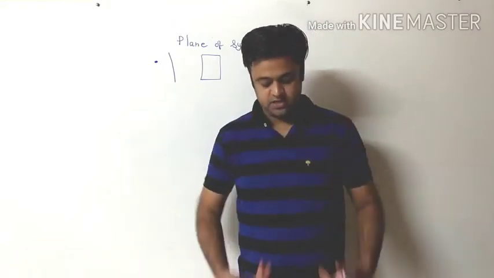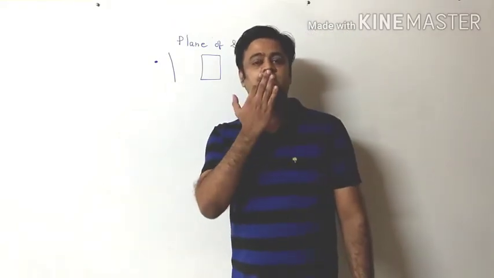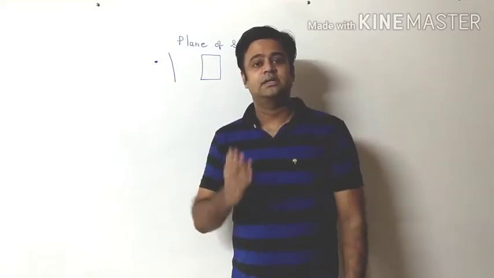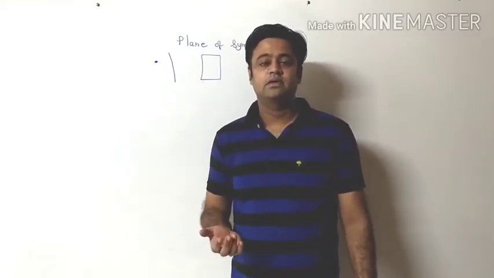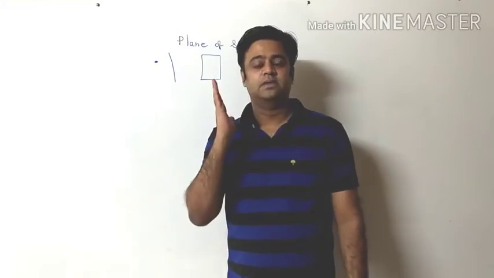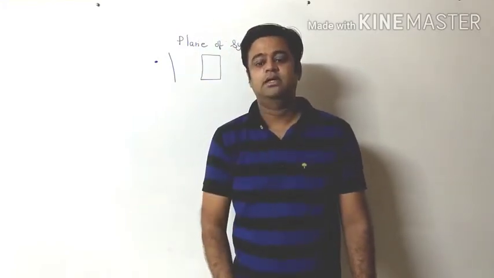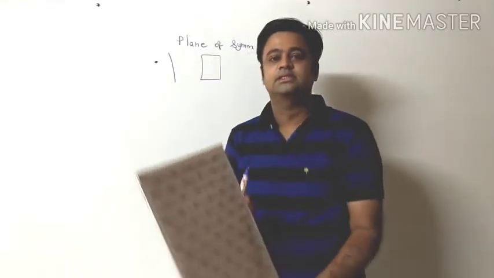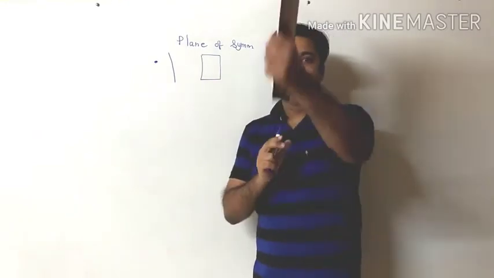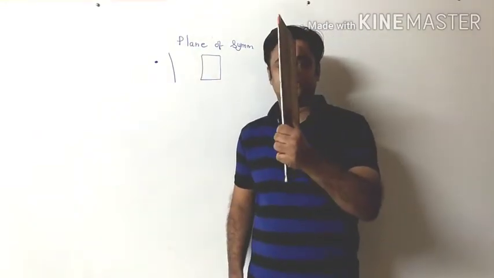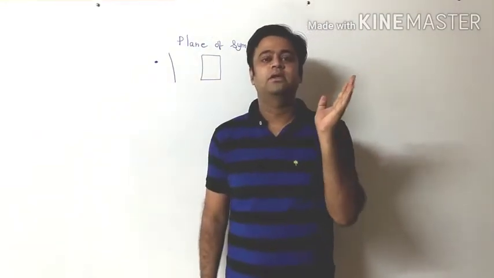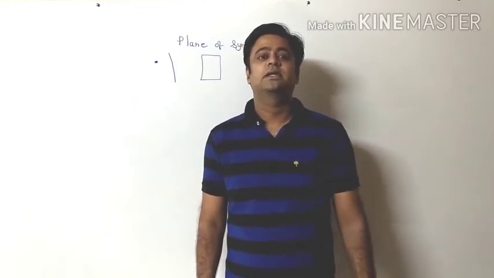See, in our body, this part is the same as this part, half part is the same as the other half. Because if we pass a plane like this, half will be the mirror image of the other half. This is called plane of symmetry.